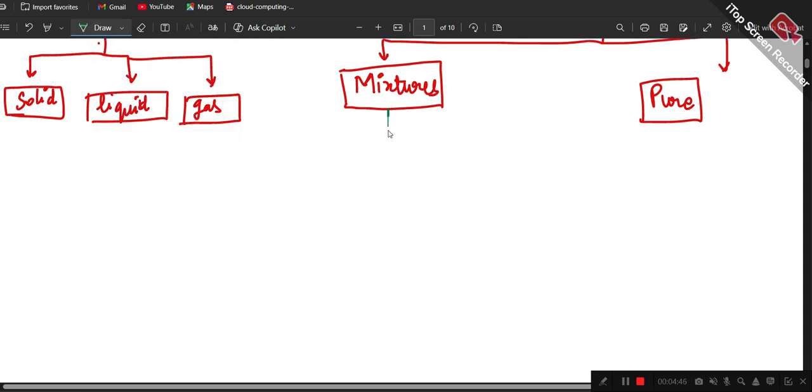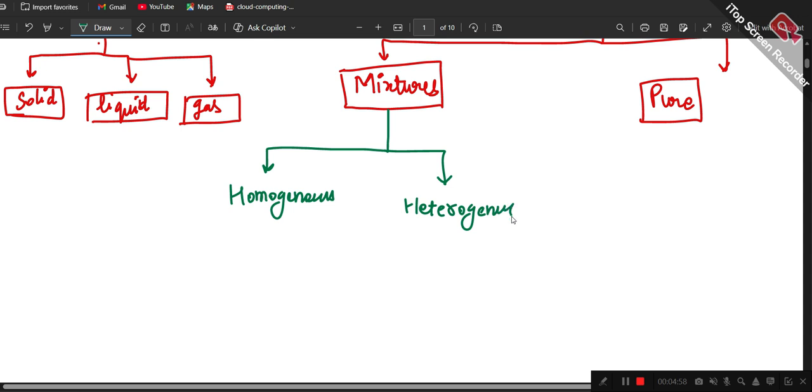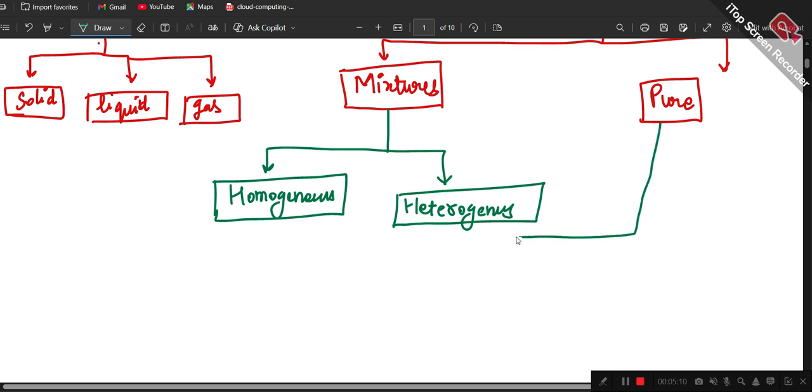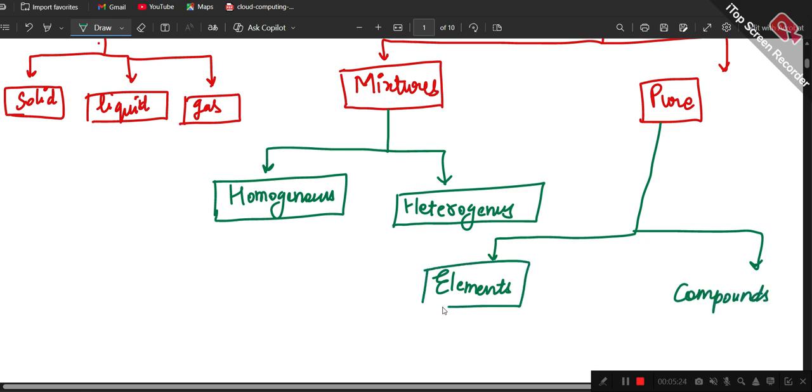In mixtures, I have homogeneous mixture and heterogeneous mixture. And in the pure substances, we have elements and compounds. So this is the rough classification of the whole of matter.